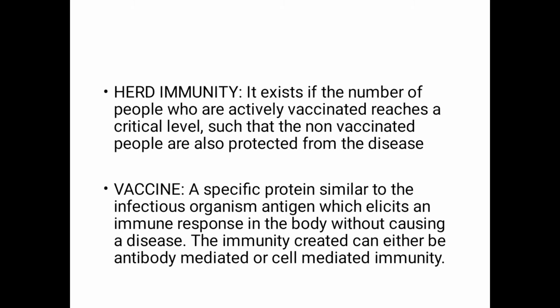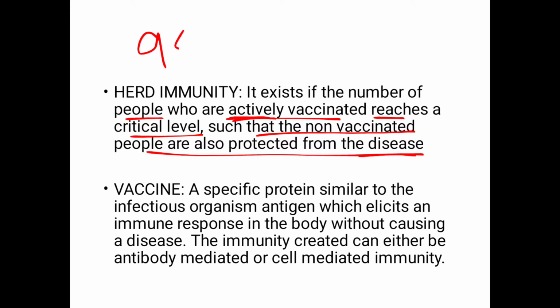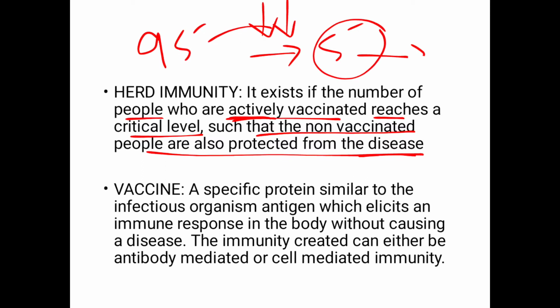Herd immunity gets a bit clearer when we see the definition. It exists if the number of people who are actively vaccinated, and this needs to be active vaccination, reaches a critical level such that the non-vaccinated people are also protected from the disease. Because when you are vaccinating 95 people, those 5 people will be protected, as there will be less to no transmission. Even if those 5 people are not vaccinated, the transmission levels go very low, so you are creating herd immunity in this way.